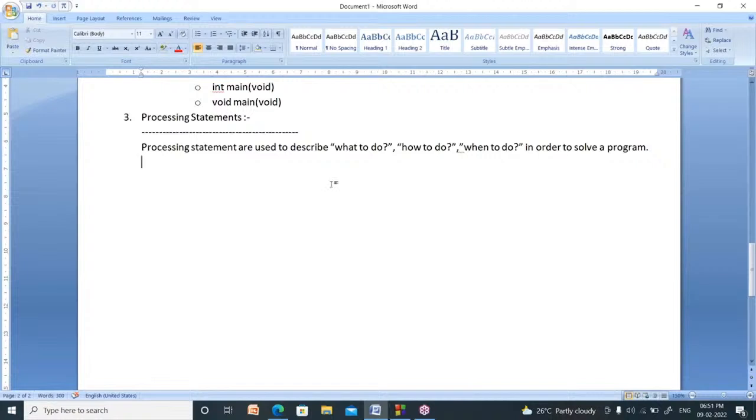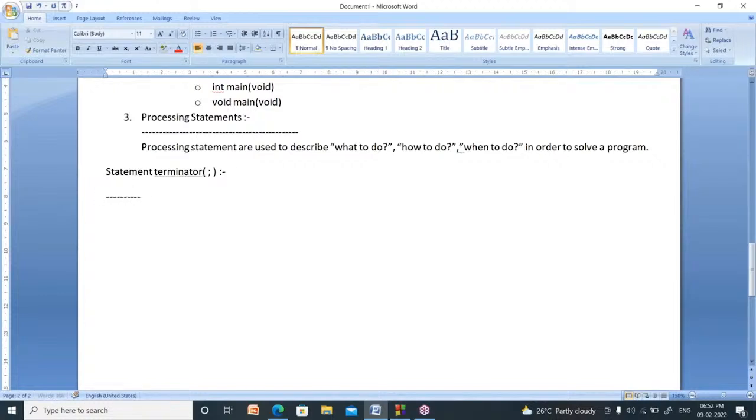Like that, in your C program also, you have to terminate each and every statement, meaning each and every line, with a semicolon. That symbol is called the statement terminator. What is that symbol? Statement terminator. That symbol is semicolon, and the semicolon is called the statement terminator.